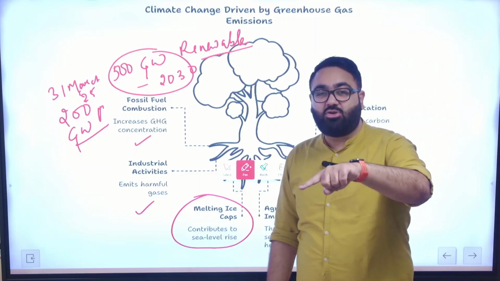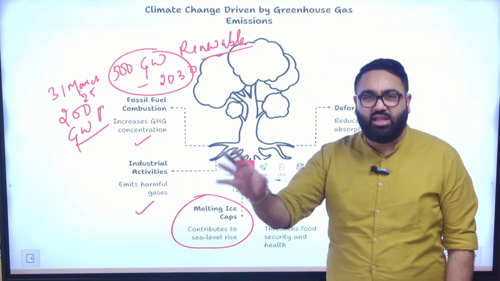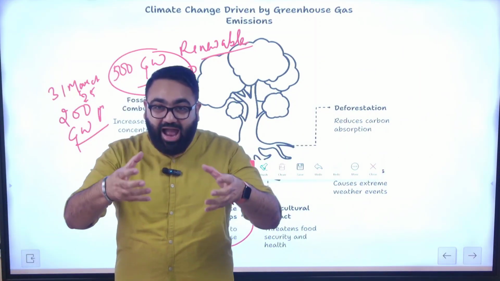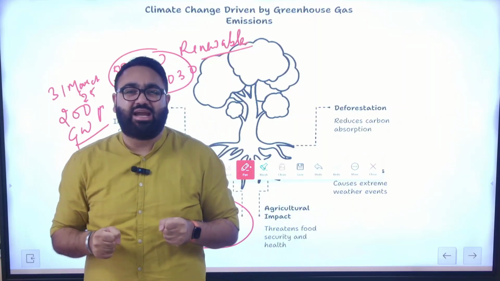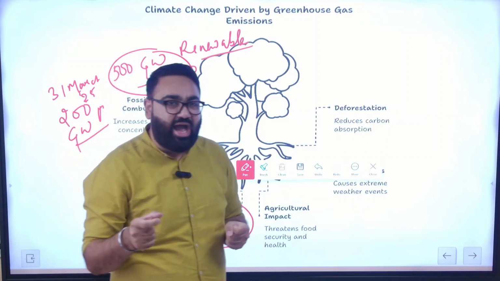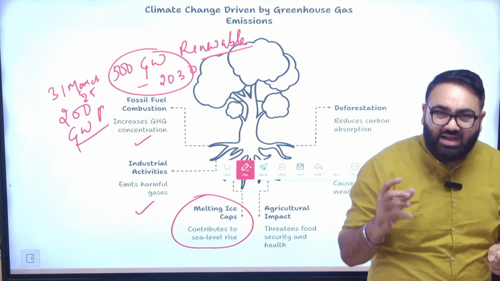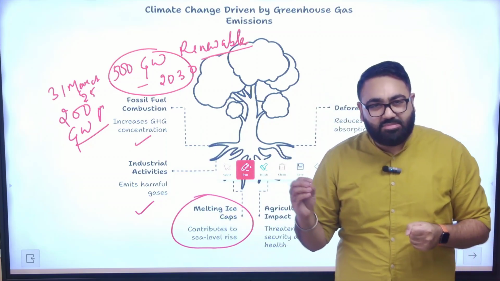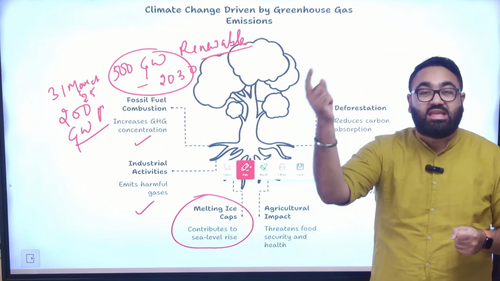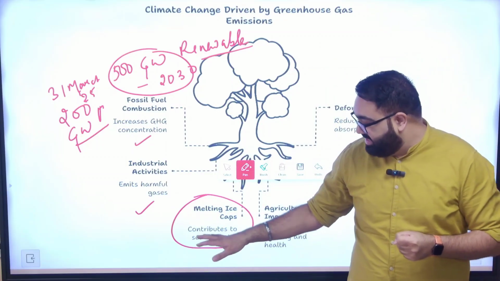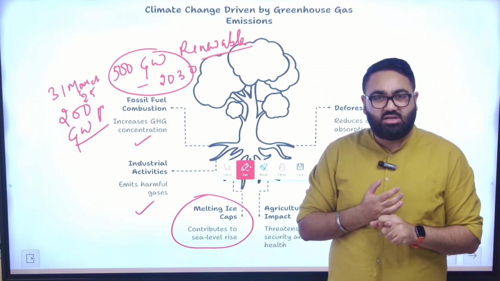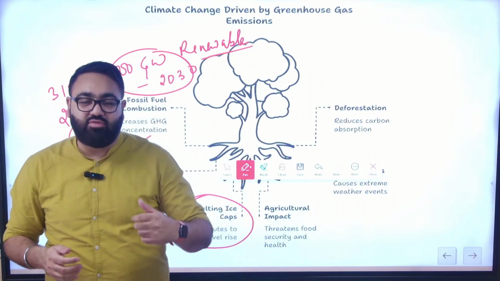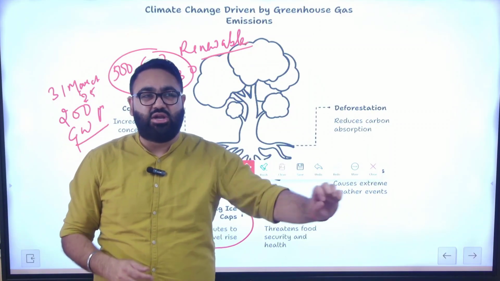But there is one more aspect of this ice cap melting that we usually ignore. These ice caps that we have in the polar regions have trapped a lot of greenhouse gases inside of them. As these ice melts, all that trapped greenhouse gas will be emitted into the atmosphere. When it gets emitted into the atmosphere, it will harm us even more. That becomes an even bigger problem. So not just does it lead to increasing level of water in the sea, it also leads to a lot of greenhouse gases being sent into the atmosphere.